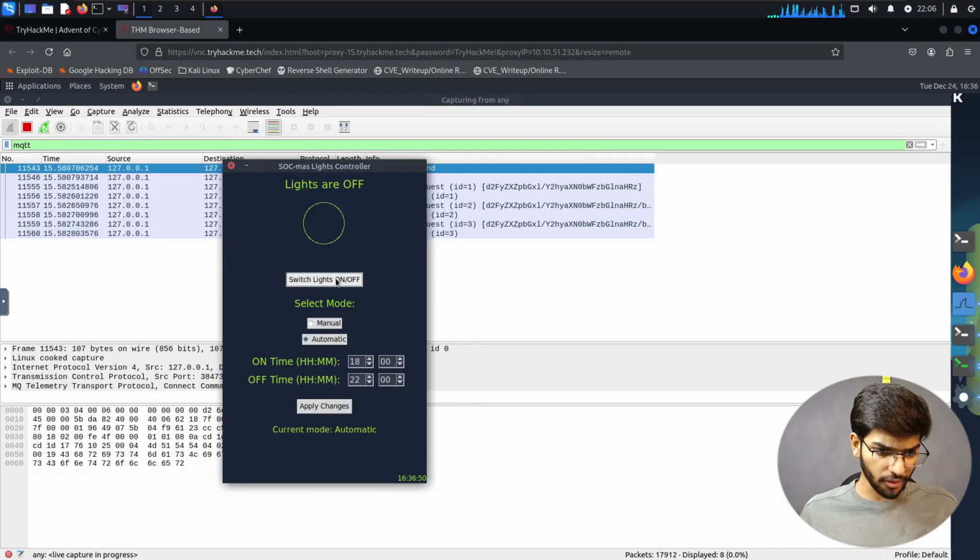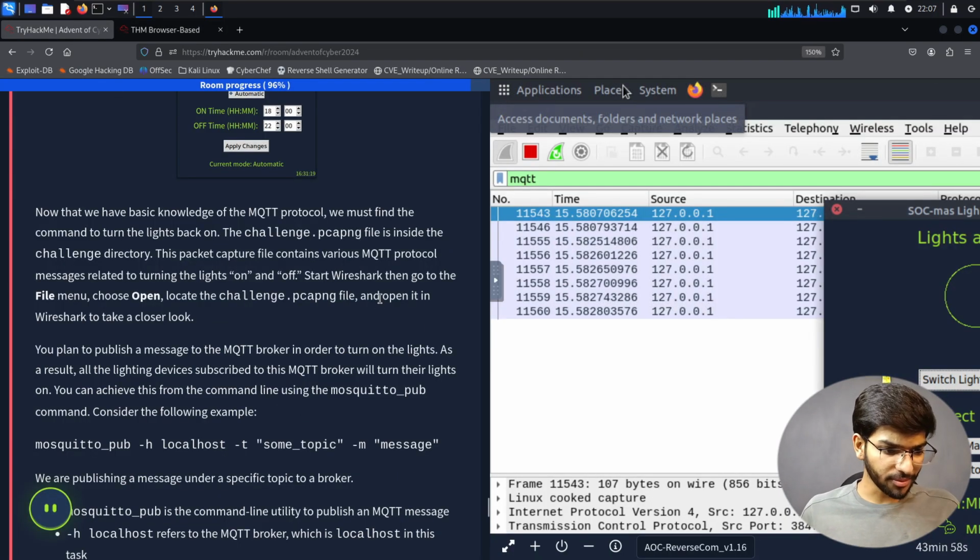Switch lights on or off. Nothing works. Manual. Oh, it's still not working. Let's keep it to automatic itself. Fine. Let's continue reading. Now that we have the basic knowledge of the MQTT protocol, we must find the command to turn the lights back on.